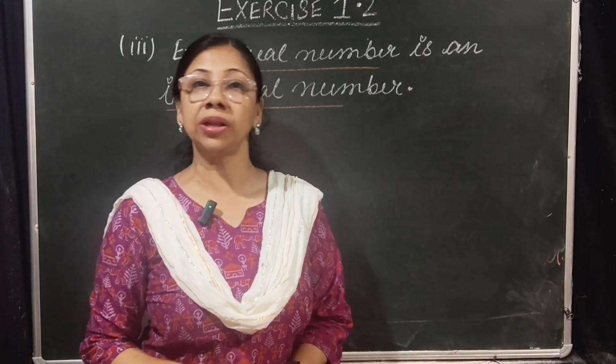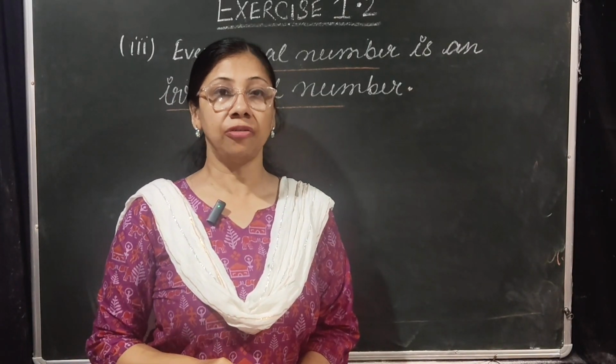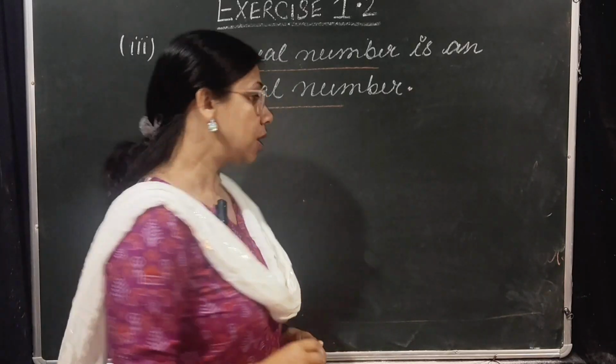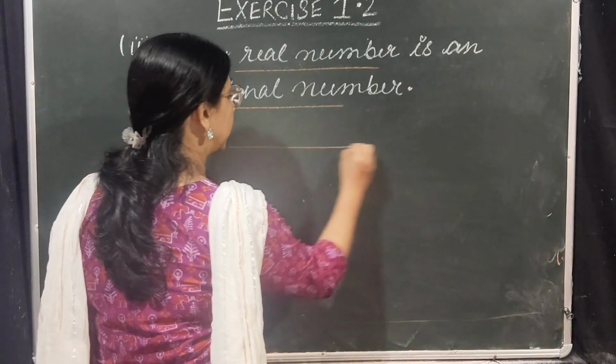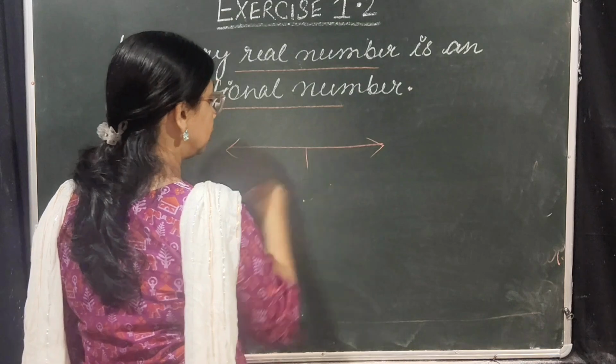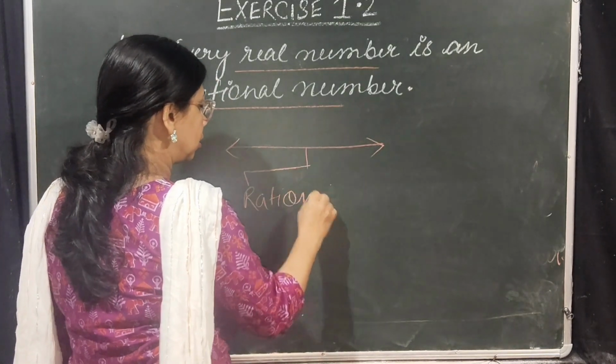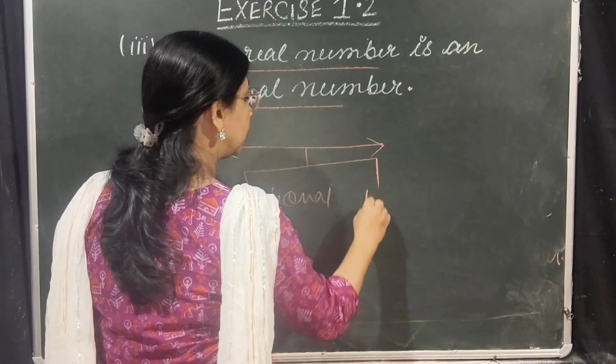Let us check whether the statement is true or false. We know that number lines or real number are divided into two parts. They are rational and irrational.